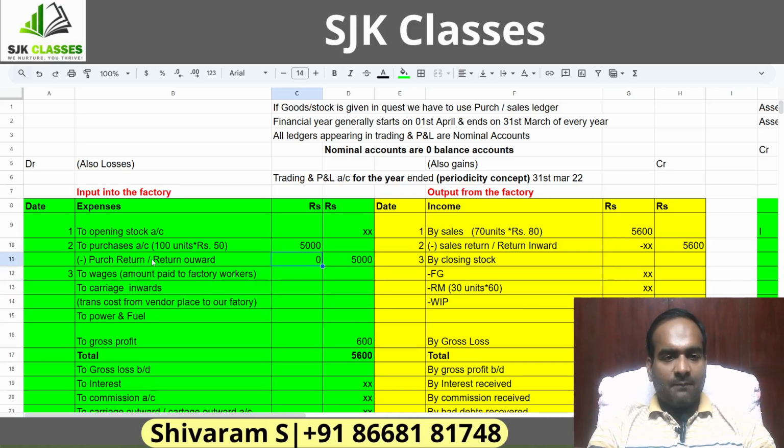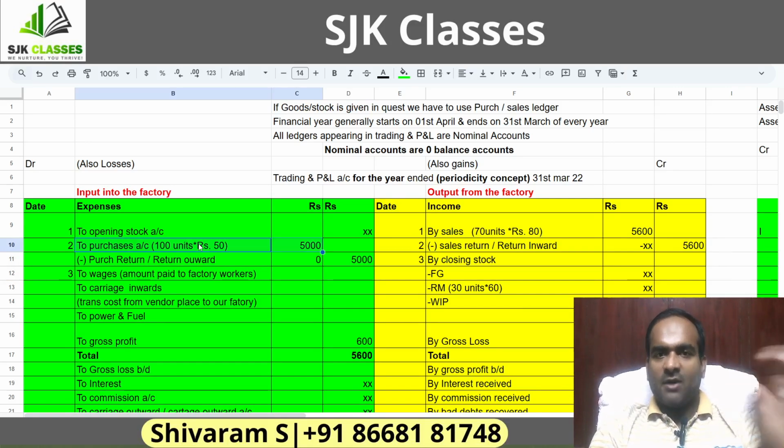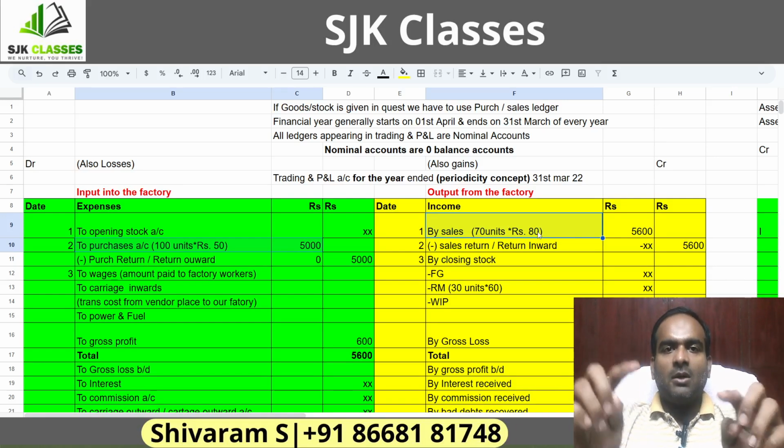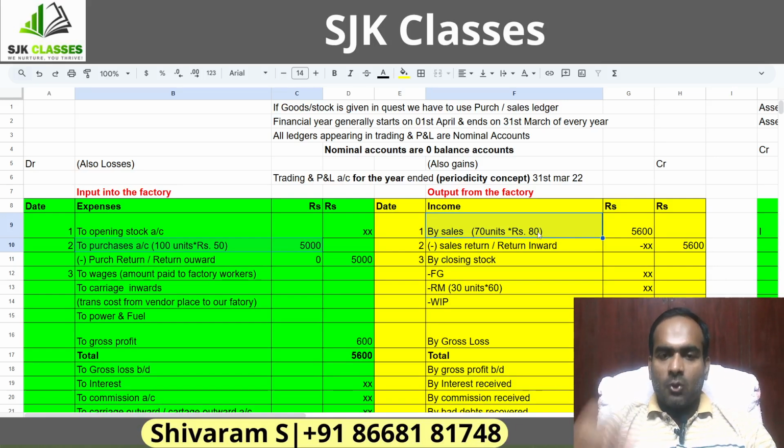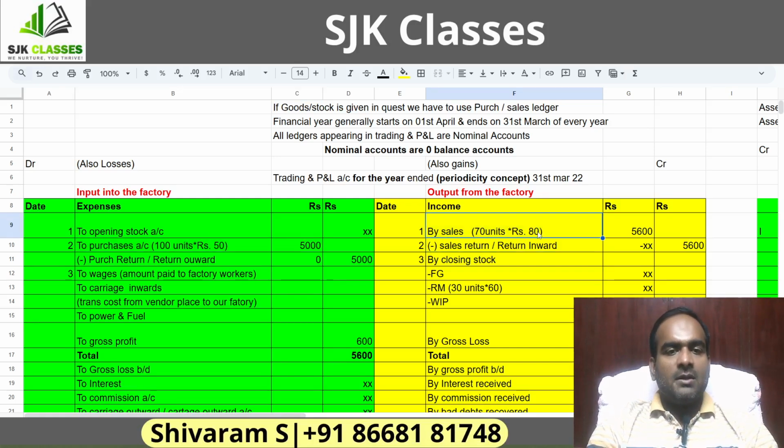The mistake is that on the debit side, we are capturing the purchases for 100 units. The expenditure is for 100 units. You're comparing 100 units of expenditure with 70 units of revenue. These two are not comparable. To put it even more clearly, I'll give you a basic mathematical concept now. See, I have purchased the units at 50 rupees, right?